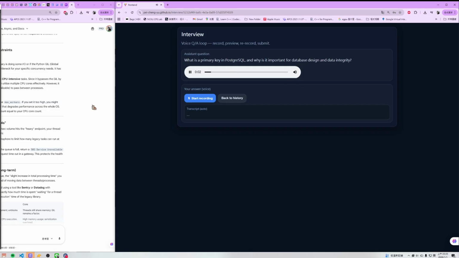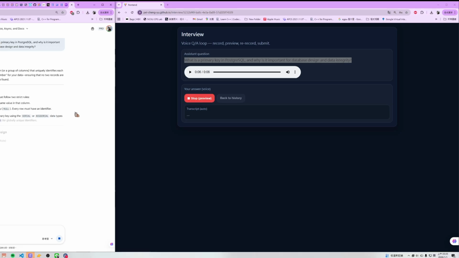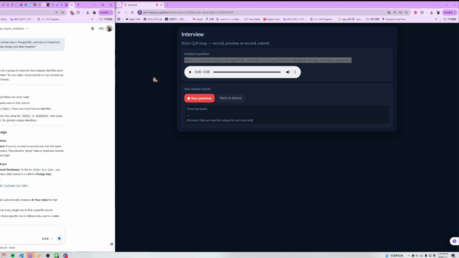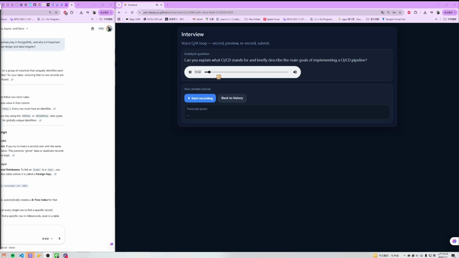What is a primary key in PostgreSQL and why is it important for database design and data integrity? We receive the question over here, and let's see. The key is that it is unique for each row, and it's not null, because it should not be nullable, something like that. And we submit here.